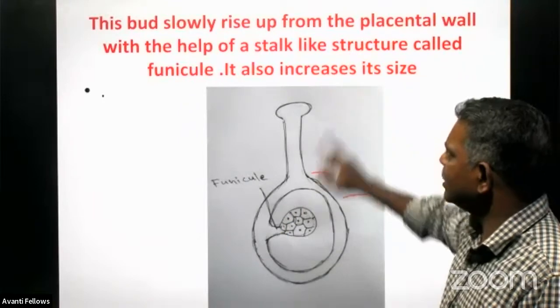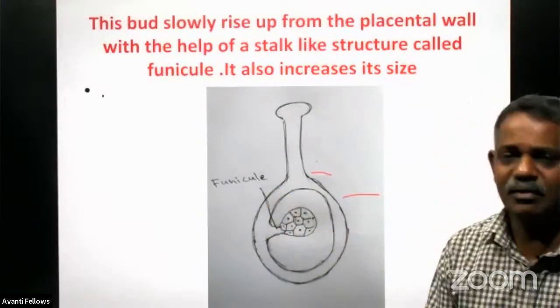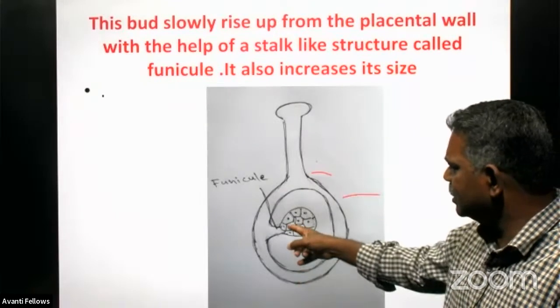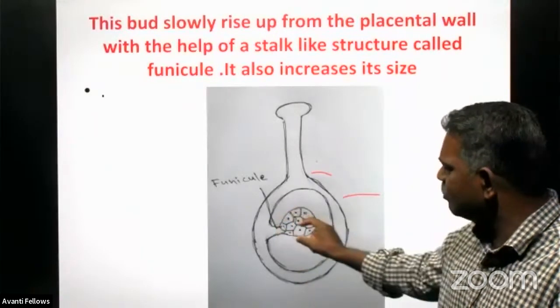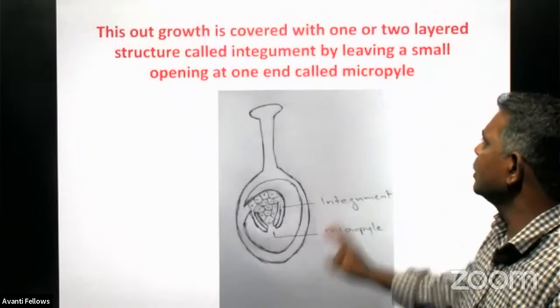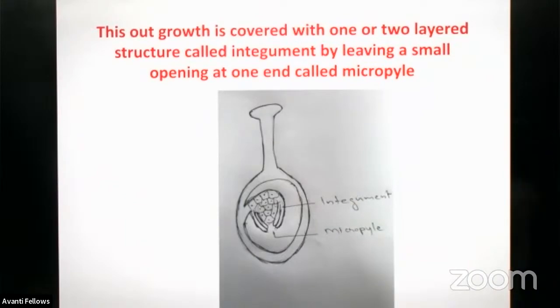After a period of cell division through mitosis, it slowly rises up from the ovary and gets a stalk-like structure that we call the funicle. We will see the role of the funicle later. Here this funicle is nothing but a stalk which connects this bud to the placenta of the ovary only.